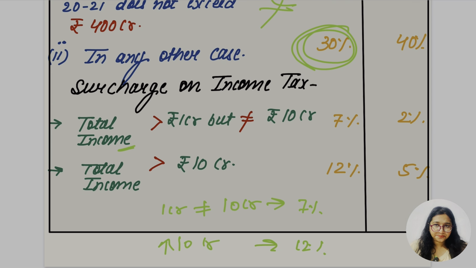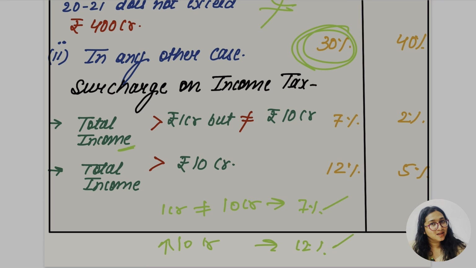So can I say there would be two tax rates, 25% and 30%. 25% for which case? If the turnover and gross receipt do not exceed 400 crore. What is going to be the surcharge from 1 crore to 10 crore? 7%. And if it exceeds 10 crore, in that case it is going to be 12% surcharge. Very simple. Let's go for the foreign company.